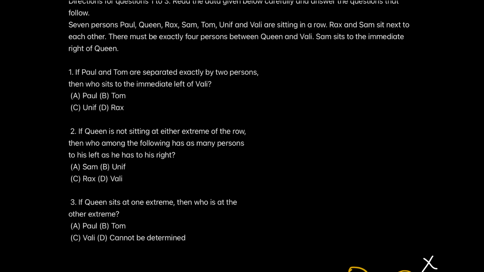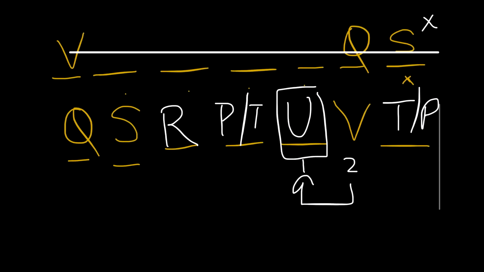Now question number 2 says if queen is not sitting at either extreme of the row, then who among the following has as many persons to his left as to his right? Now try to decode the question. The question is saying who is having as many persons to the left as to the right. Now this is nothing but in simple words who is sitting in the middle, and when there are 7 people, the person who is sitting fourth is the middle. So therefore we have to only figure out who is sitting at the fourth position, provided that the queen is not sitting at the extreme ends.